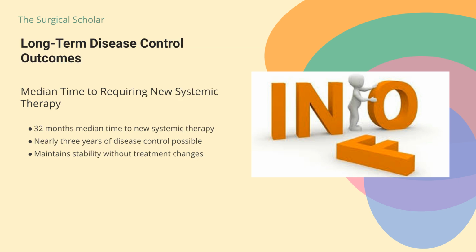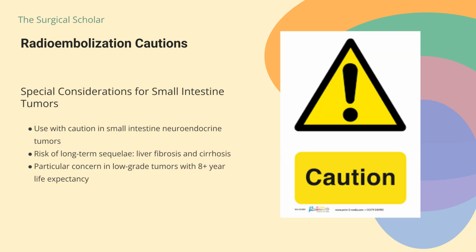For patients who underwent locoregional treatment for focal liver progression, the median time to requiring new systemic therapy was 32 months. That's nearly 3 years of disease control. That's about maintaining stability without needing to change to a different treatment approach. However, radioembolization should be used with caution in patients with small intestine neuroendocrine tumors, given the risk of long-term sequelae, including liver fibrosis and cirrhosis, particularly in low-grade tumors, where life expectancy may exceed 8 years.